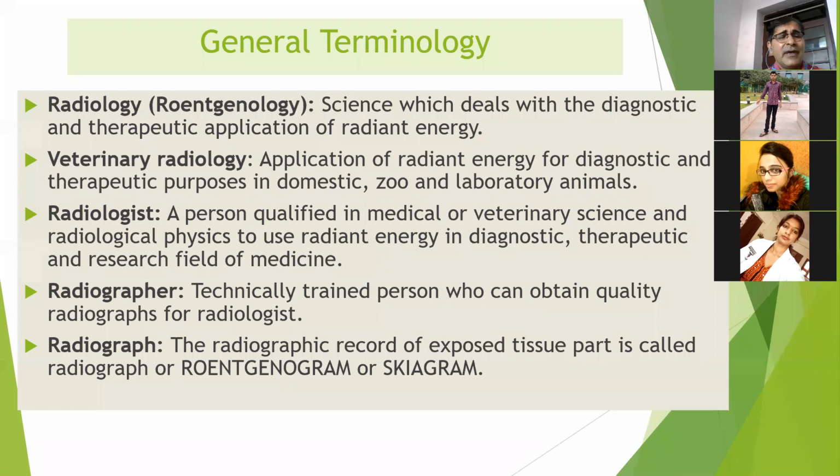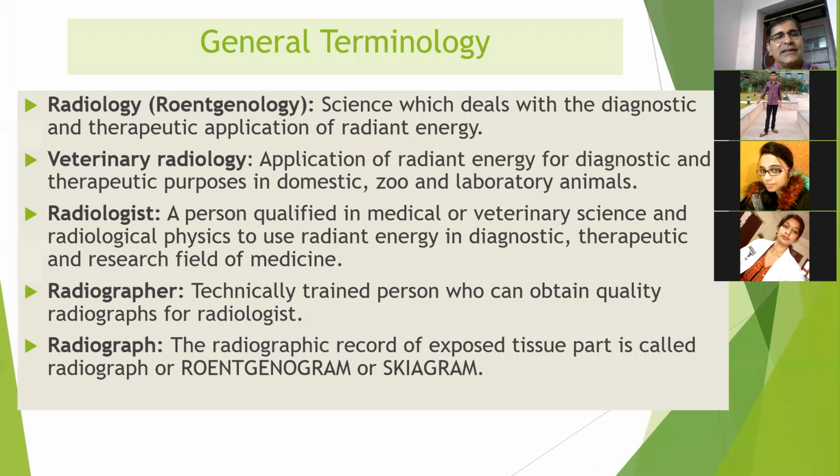Then radiograph. Actually, whatever organ we want to take an X-ray of, we expose it with the X-ray and we take the recording on the radiographic film or cassette, and later on it will be read or developed as a permanent impression of that particular organ.